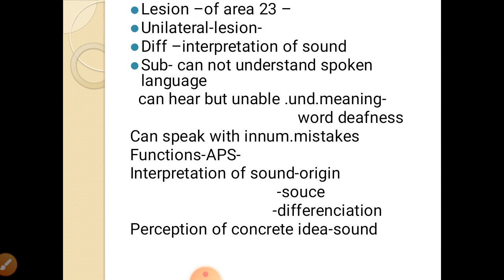The function of this audito-psychic area is interpretation of the sound. Interpretation of the sound means the origin of the sound, source of the sound, and differentiation of the sound. And depending on these, there occurs the perception of a concrete idea about the sound.